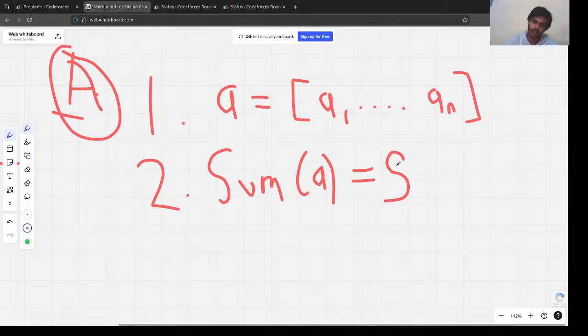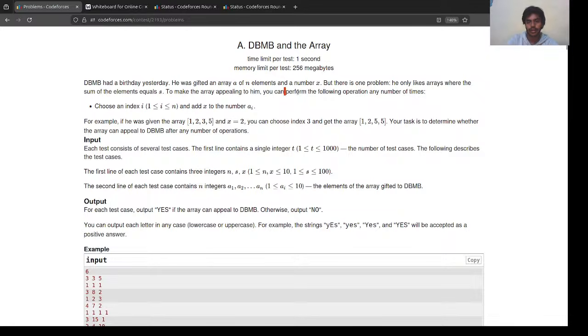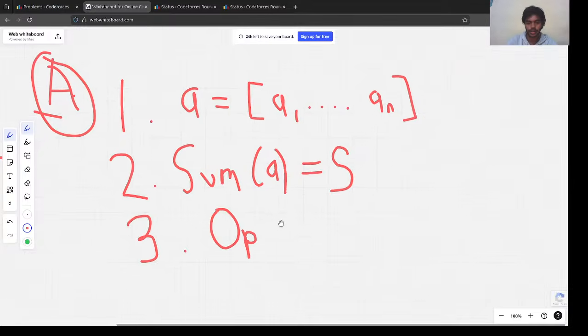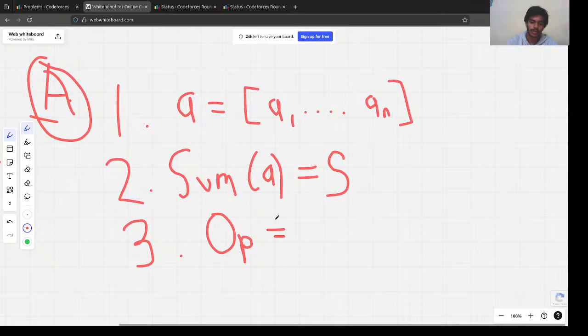This is to make it appealing, and we can perform some operations any number of times. And what's the operation here? We can add x to any element a_i in the array.